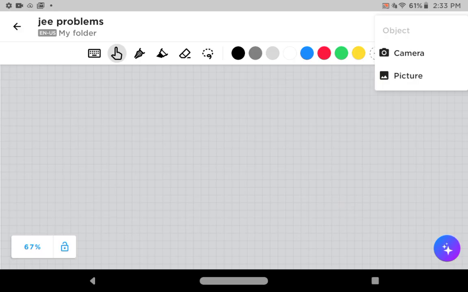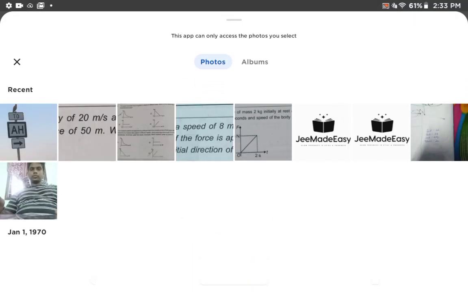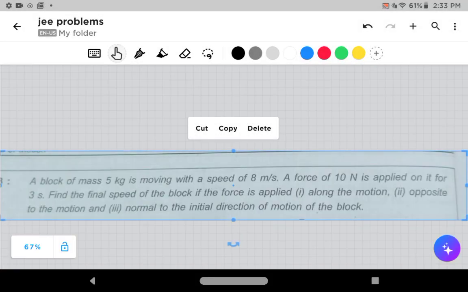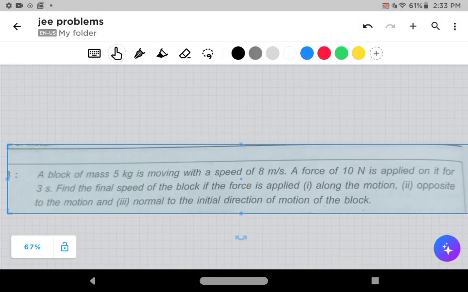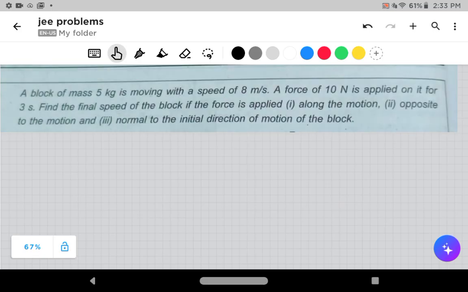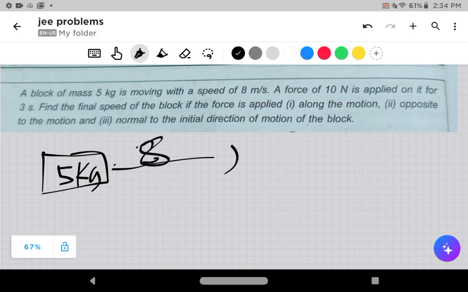The third question that I'm going to take is, wait a minute, I was searching for the question. Is this? Yeah. Now let's go to the question. It's a very good question. A block of mass 5 kg is moving with a speed of 8 meters per second. Sorry for the inconvenience in between the writing, it's not my fault, it's my pen's fault. A force of 10 Newton is applied on it for 3 seconds.